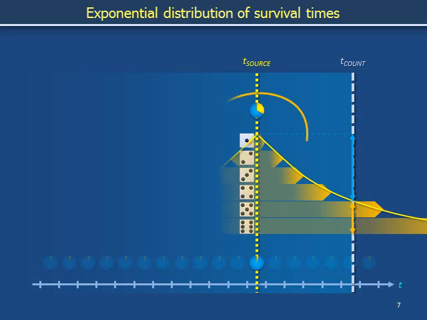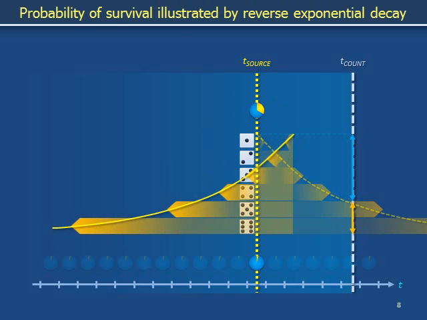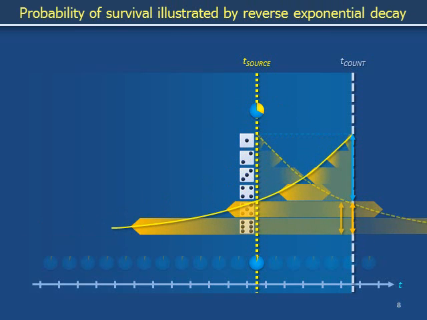Reflect the exponential decay to run from right to left, and then slide the resulting plot toward the right so that its vertical edge sits flush with the dashed line indicating t count. The height of this new curve as it passes through time t source specifies a golden height below and a blue height above, with both of these distances equal to the corresponding double-headed arrows previously drawn at time t count.